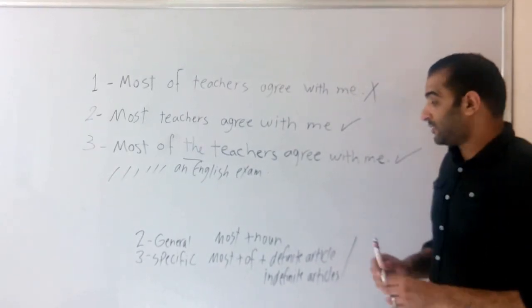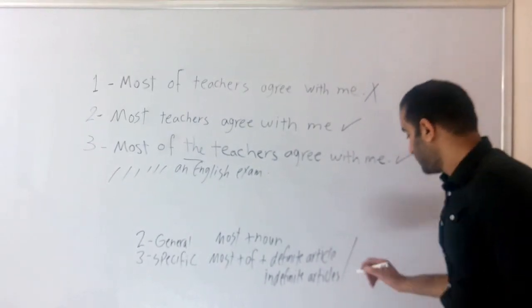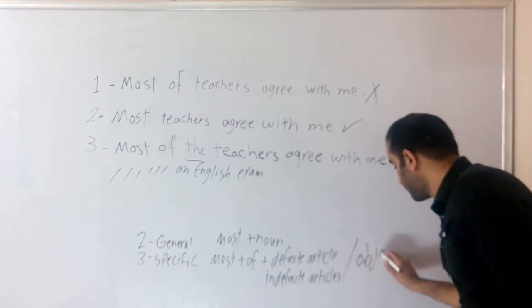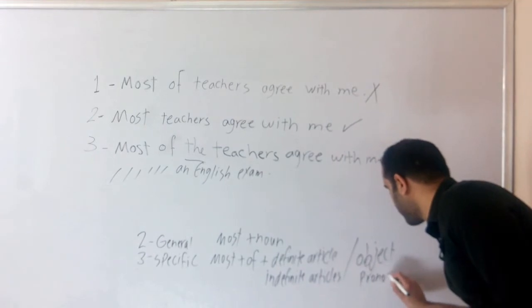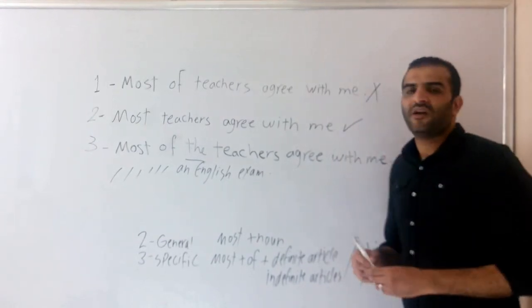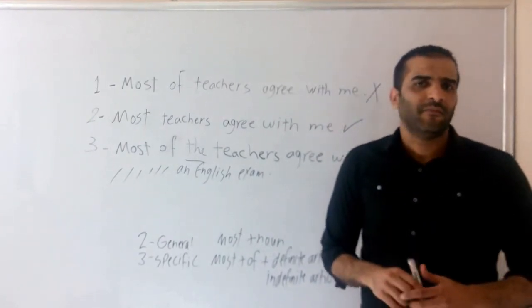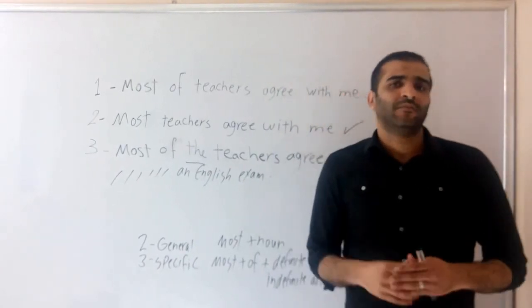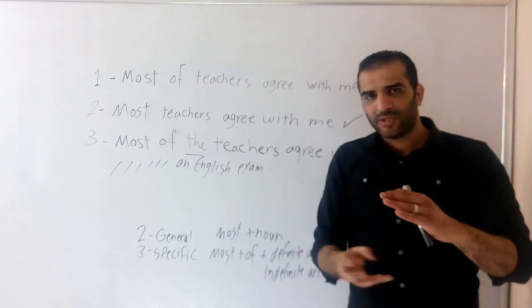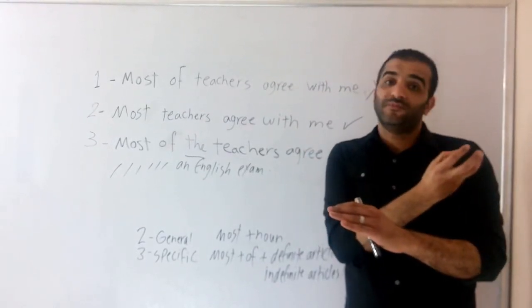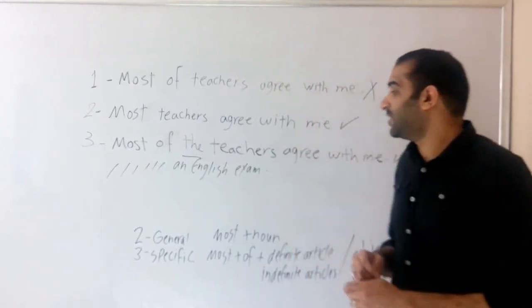We can also use what after most of? We can use object pronouns. What are the object pronouns? Like him, her, them, us, it. These are the object pronouns which refer back to the object.